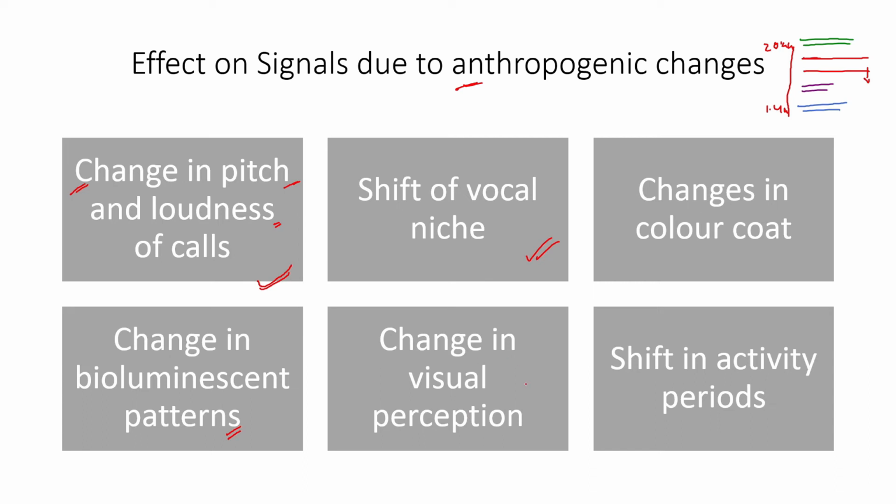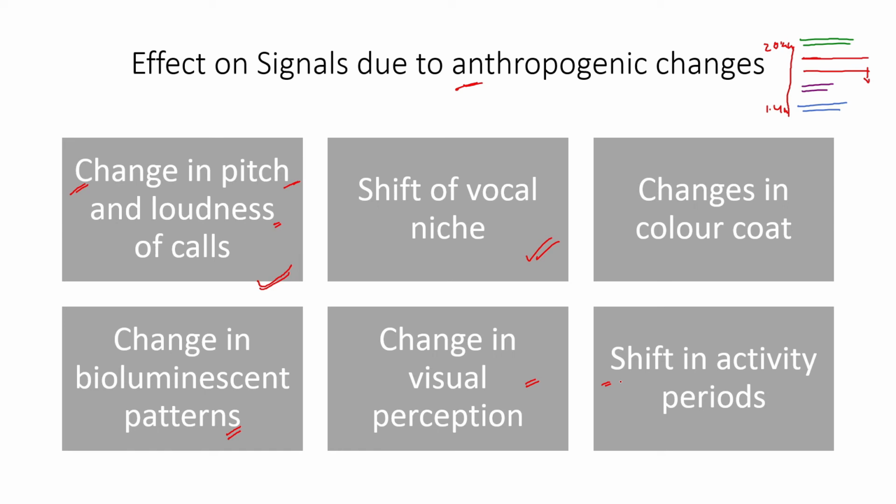Apart from that, it also includes shift in activity periods. So some animals shifted their activity periods from crepuscular to entirely nocturnal. Some have changed their activity patterns from entirely morning to the usual evening time, or sometimes even the afternoon. So there have been observations where songbirds, which are usually prominent around the dawn or in the morning, have shifted their activity period to mid-noon, which is bad for them because the raptors are active at mid-noon, or at a time of afternoon. So that causes different problems with respect to different organisms.